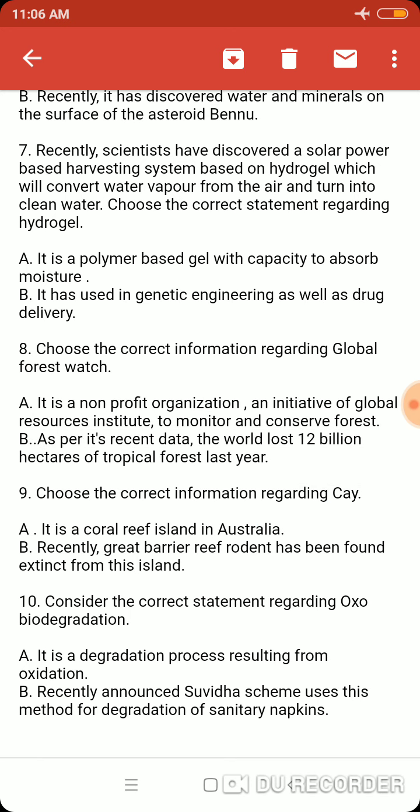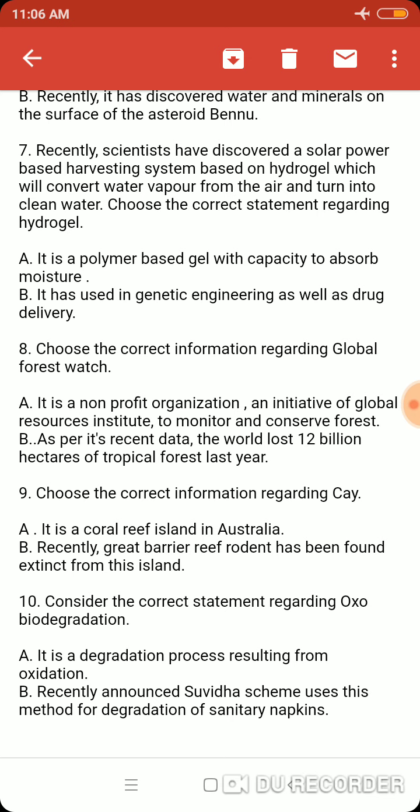Option A, it is a polymer-based gel with capacity to absorb moisture. Correct. The construction of this hydrogel actually allows it to absorb maximum moisture from the atmosphere. Option B, it has uses in genetic engineering as well as drug delivery. Correct.